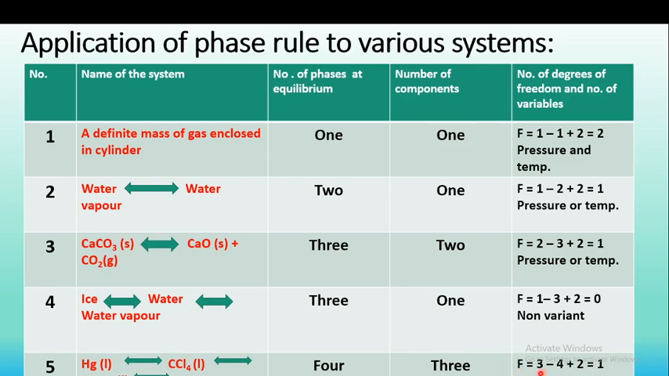Therefore F is equal to C minus P plus 2: C is 3, minus P, the phases, is 4, plus 2, is equal to 1. F equal to 1 means the system is monovariant, that is, pressure or temperature must be specified. So in this way we can apply the phase rule to various systems and calculate the number of degrees of freedom. When F is equal to 0, the system is non-variant. When F is equal to 1, the system is monovariant: pressure or temperature must be changed. And when F is equal to 2, the system is bivariant: pressure and temperature must be specified.